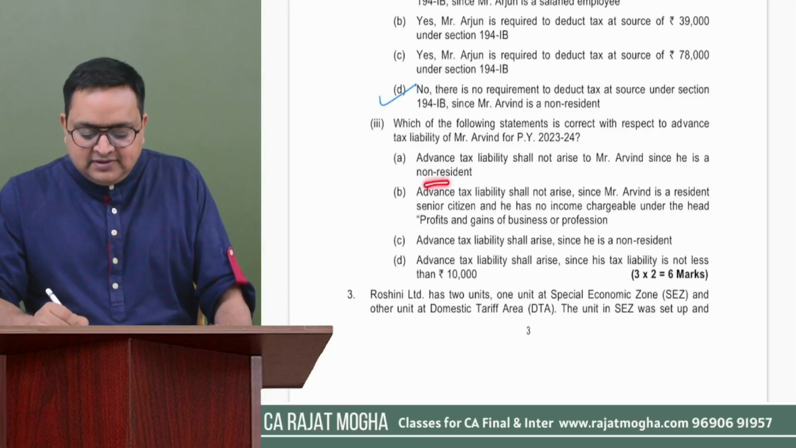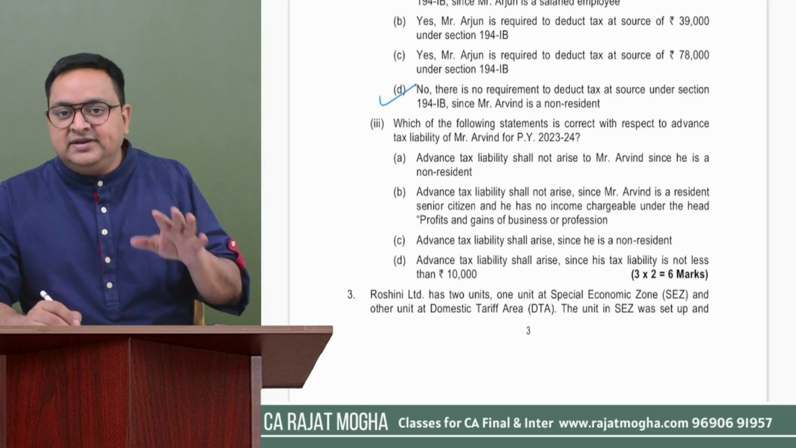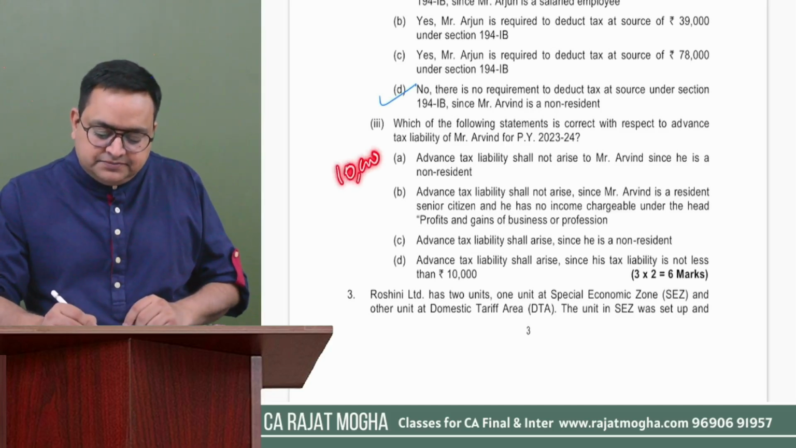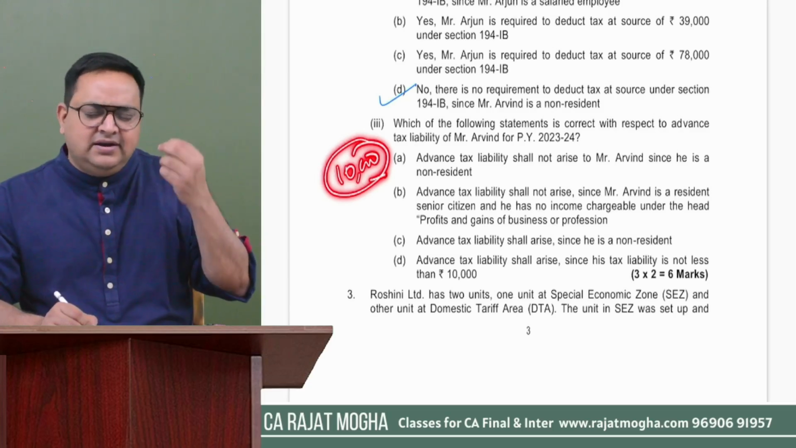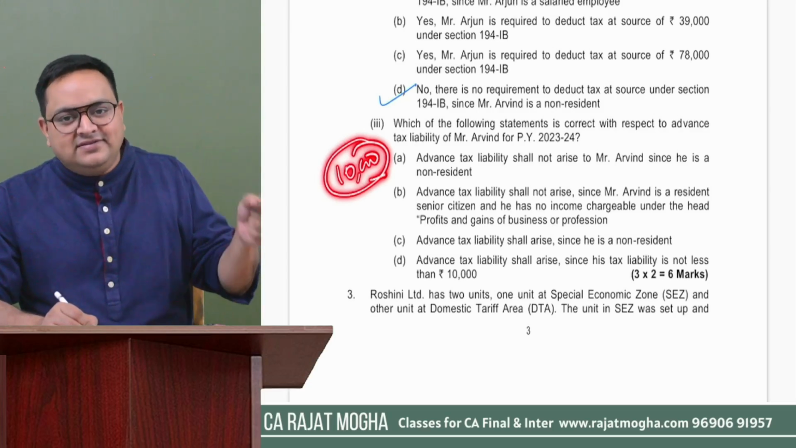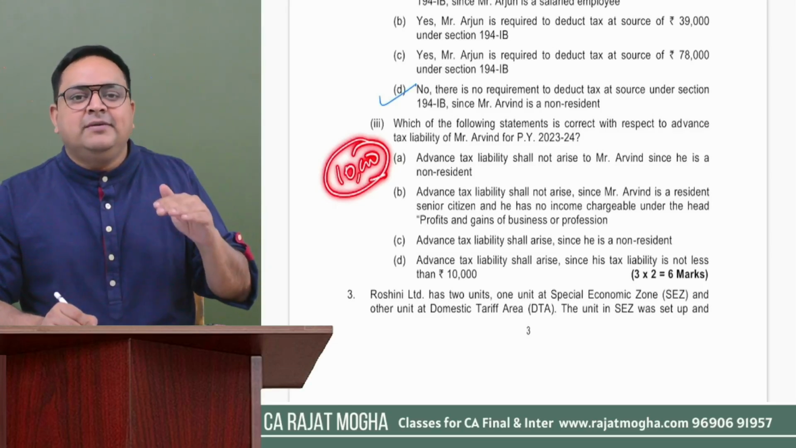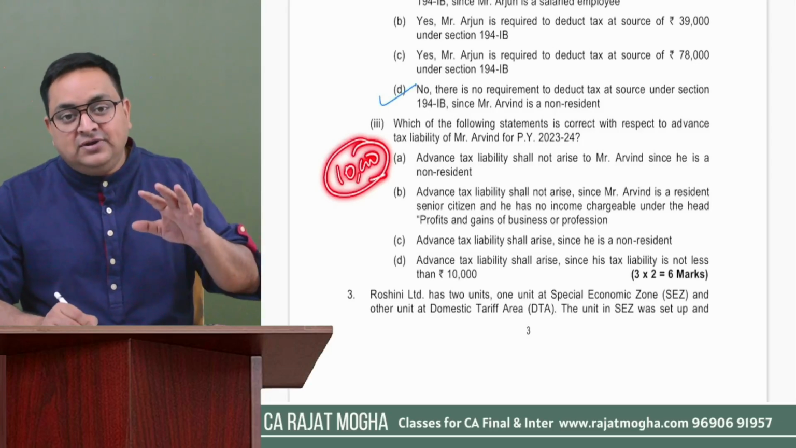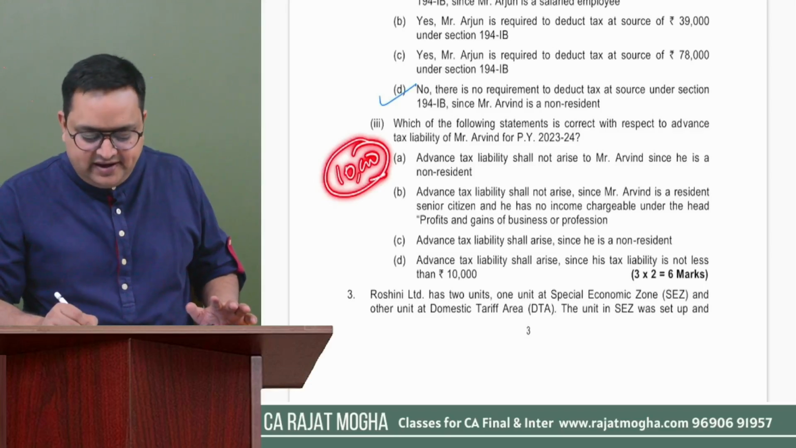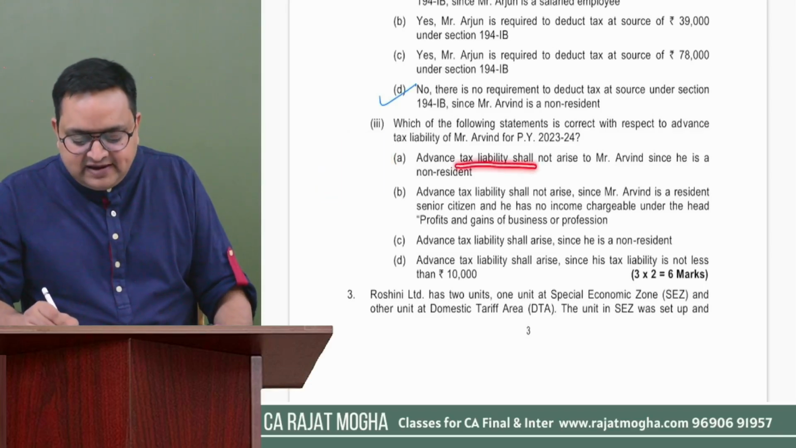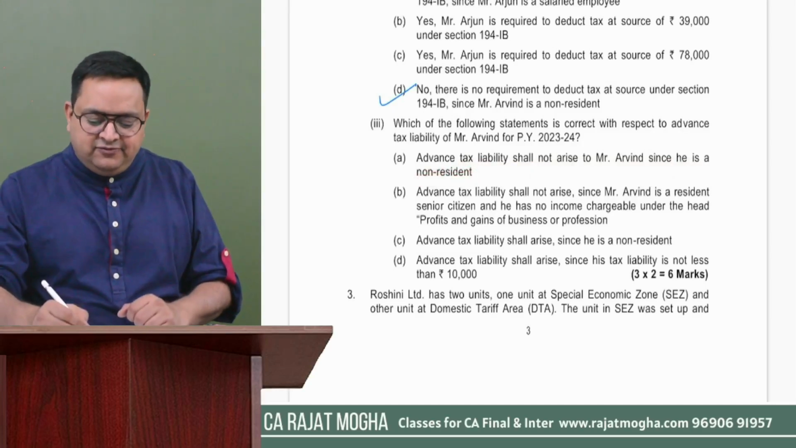Why? Because whether a person is resident or non-resident, that person should pay advance tax if their tax payable is 10,000 or more. It is not relevant whether that person is a resident or a non-resident, they have to pay advance tax, provided their tax payable is 10,000 or more. Even if it is exactly 10,000, advance tax liability arises, right? So whether he is resident or non-resident is irrelevant. First answer is not correct.